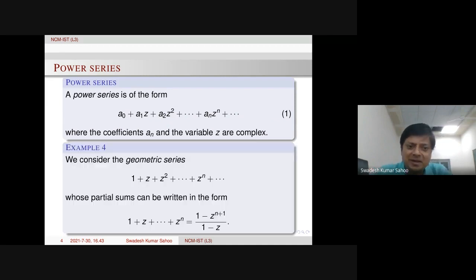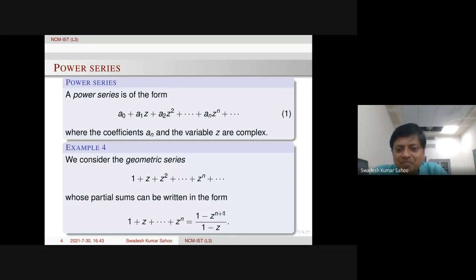So one example, a very elementary example, it's well known. Let us consider this geometric series. All the coefficients can be complex numbers, but here in particular, all the coefficients are 1. This is actually a geometric series, and its nth partial sum is 1 plus z up to z power n. And this has a formula we know from high school.